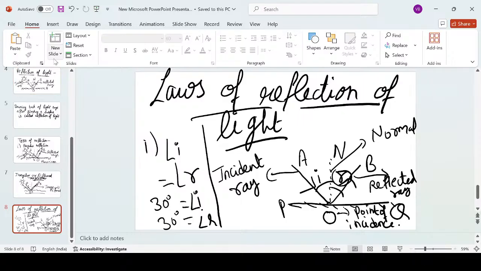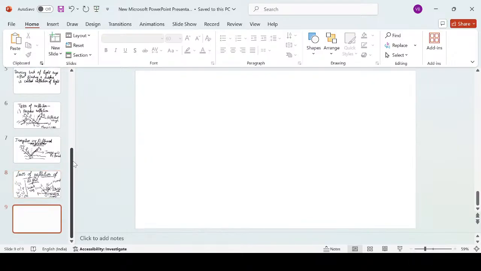Now coming to the second law. What does the second law say? Again, I am drawing the diagram over here, or we can simply write. The second law says, the incident ray, mind the words, children, very clearly. Now I am not talking about angles, I am talking about the ray.